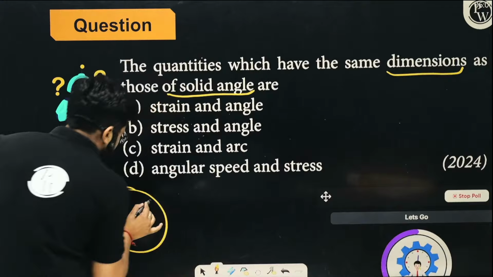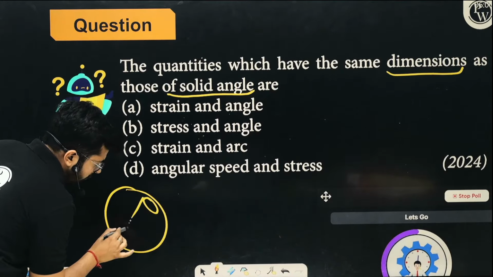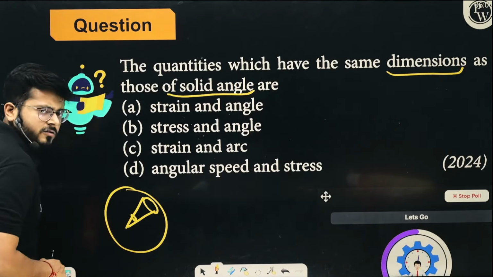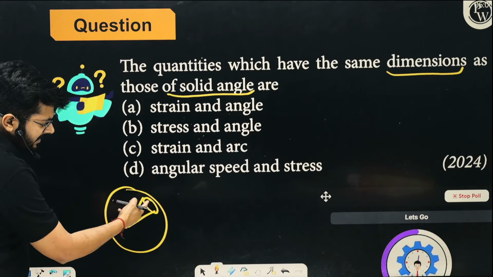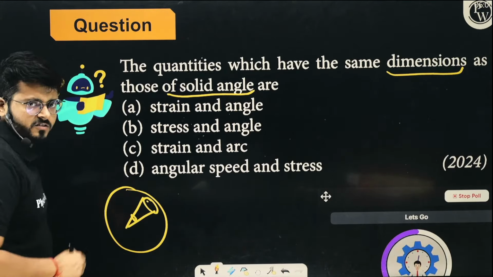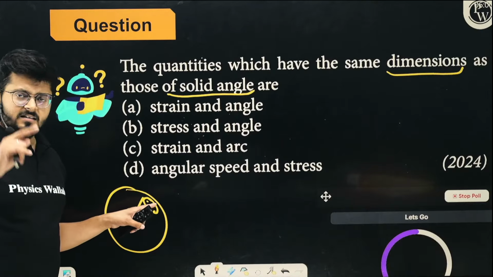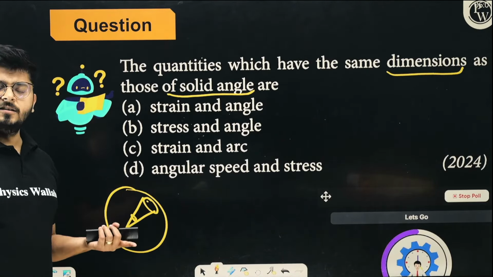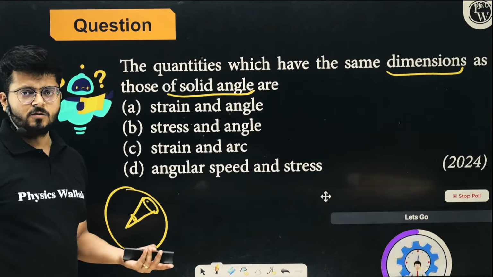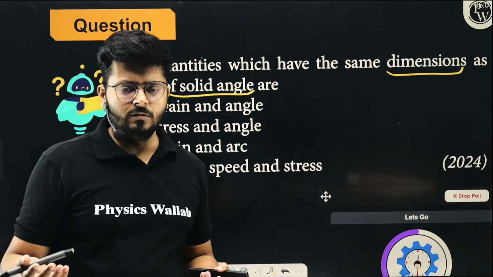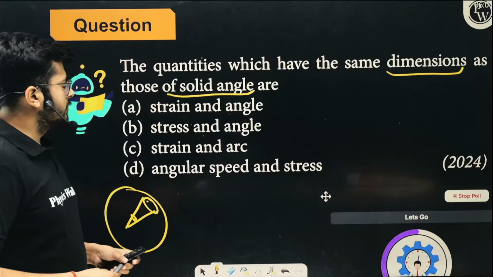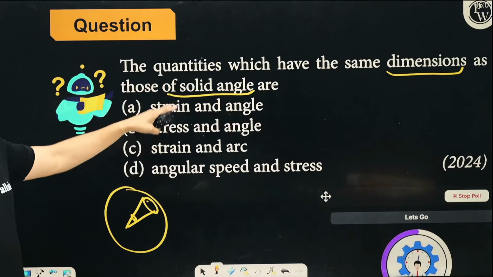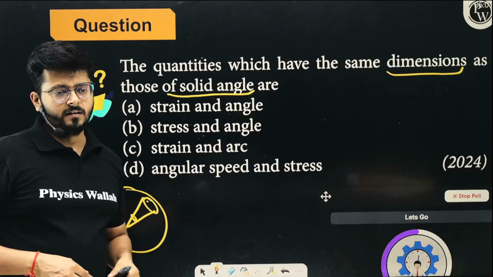A small area on the ball is going to subtend an angle at the center. This is a solid angle, and solid angle is this area upon square of distance. The area is length square in dimensional formula, and square of distance is also length square. So this is dimensionless. Solid angle is also a dimensionless number, so clearly we have to select a quantity that is also dimensionless.